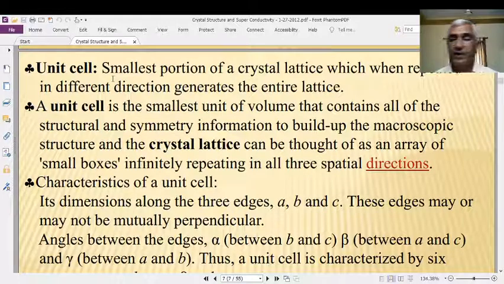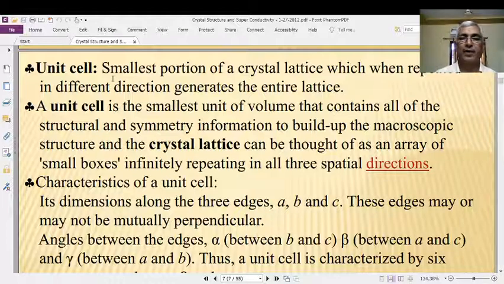That's why what is a unit cell? Unit cell is the smallest portion of a crystal, whose repetition in all directions will give the entire crystal or entire lattice crystal structure.